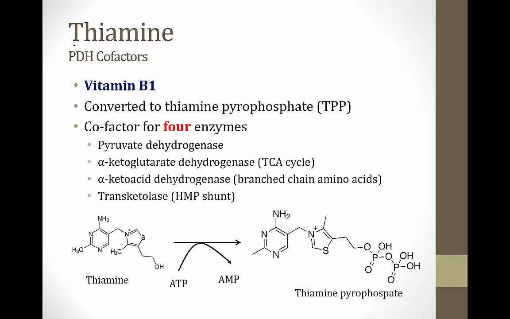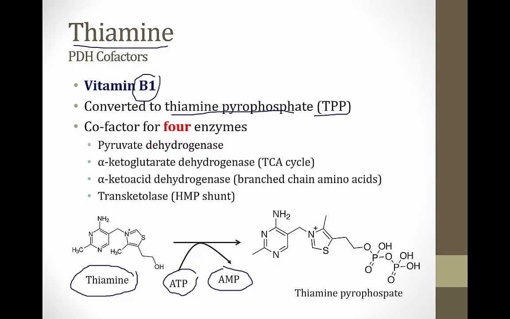The first one we'll discuss is thiamine. Thiamine is also called vitamin B1, and it's converted to an active form of the vitamin called thiamine pyrophosphate, or TPP, in the body. If you look down at the bottom of the screen on the left side, I've shown you the chemical structure of thiamine. And what the body does is take a molecule of ATP and remove two phosphate groups to convert the ATP to AMP. In doing so, it adds those two phosphate groups to thiamine and thus creates a molecule of thiamine pyrophosphate, which is the active form of the vitamin.